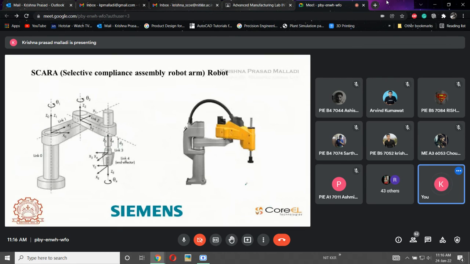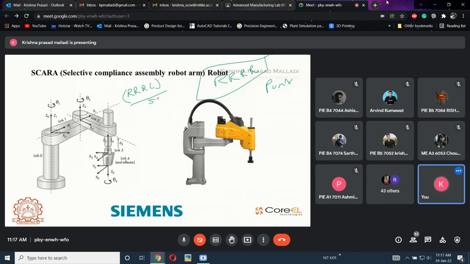Which means this application here is called a SCARA robot. What will happen? One additional axis is attached, and that additional axis is a linear one, which means R, R, R, and the fourth axis is L. This is SCARA. If it is R, R, R, R, then we will call it a Puma.